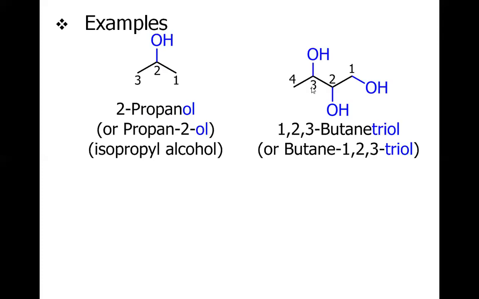Now let us discuss the nomenclature of this compound. Again, we have 4 carbons, so we will call it butane, but there are 3 hydroxys attached at carbon number 1, 2, and 3. And remember, we will start counting from the right hand side because in doing so, we will have the substituents at 1, 2, 3. If we count from the left hand side, it would be not 1, 2, 3, but 2, 3, 4. So obviously 1, 2, 3 is better than 2, 3, 4. So it's 1,2,3-butanetriol. Tri means 3, ol means alcohol groups. So 1,2,3-butanetriol.